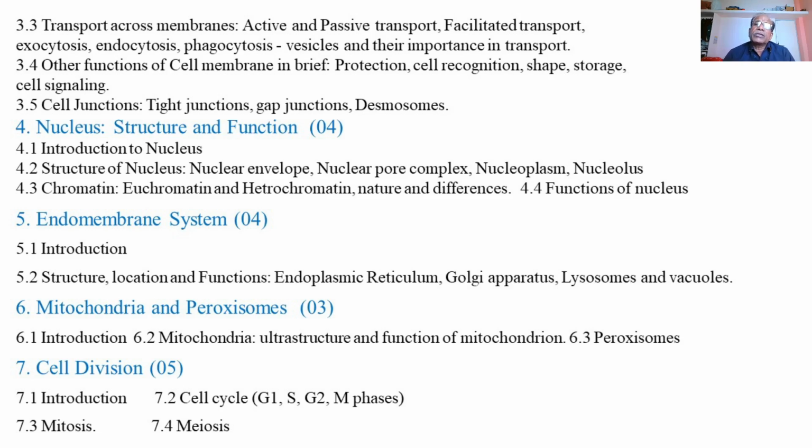And heterochromatin is a sort of false type of DNA, or inactive, compact DNA, which is not exposed to the surface, or not easily involved in the process of transcription and translation. So there are two types of chromatin present in the chromosomal components, euchromatin and heterochromatin, with their nature and differences.